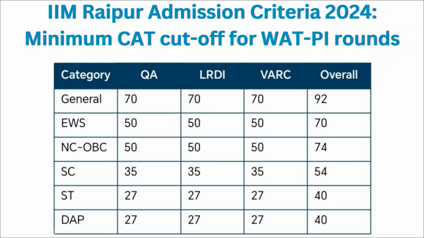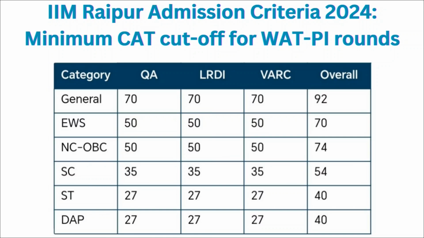For EWS category, it is 50 percentile for the quantitative ability, DILR and VRC section, and overall you should have 70 percentile or more than that in your CAT entrance examination. For NCOBC, it is 50 percentile for the quantitative ability, DILR and VRC section, and overall you should have 74 percentile or more than that in your CAT entrance examination.